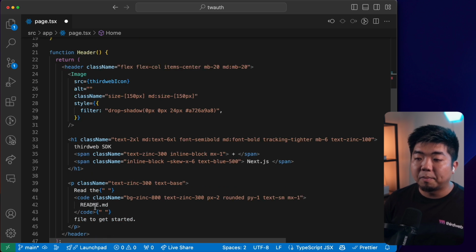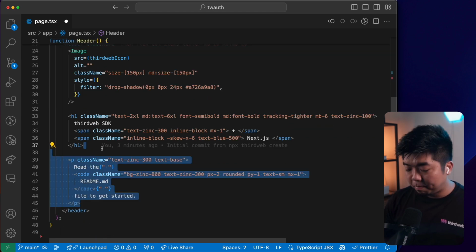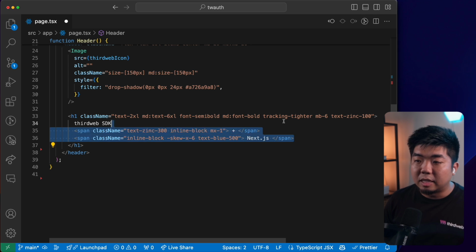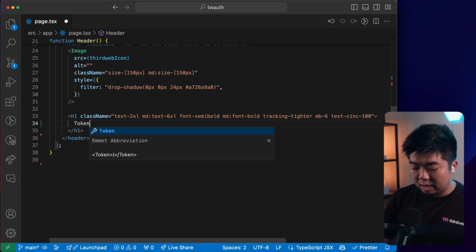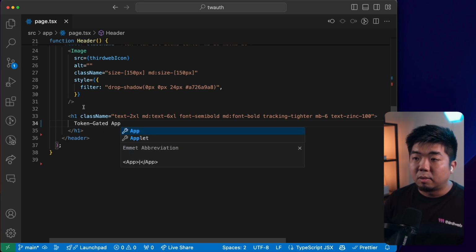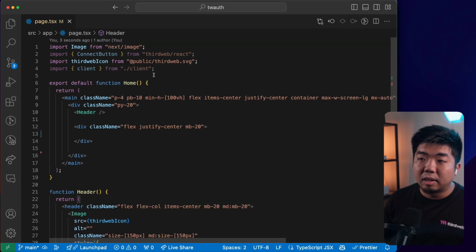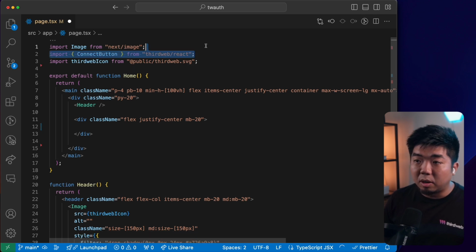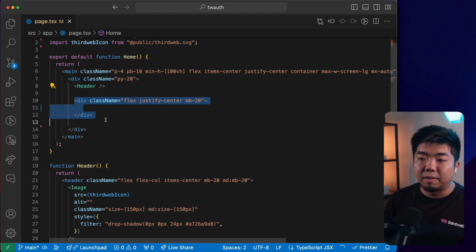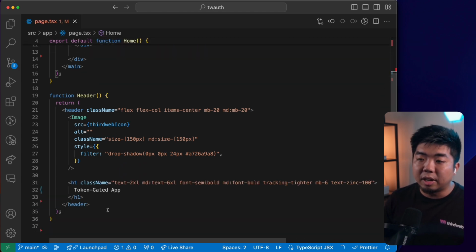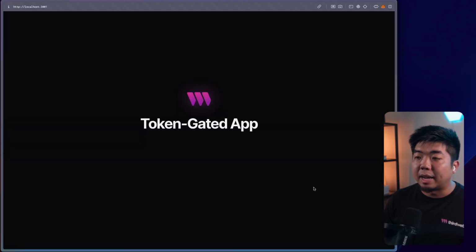And within the header, I'm going to get rid of these p tags at the bottom here, get rid of these span tags within our title, and then we'll just rename this here our token gated app. We'll save that, and we'll get rid of these imports that we're no longer using. So right here, we have our home, we have our header, we have a blank div here, which we're going to add our own connect button component in later. And then our header here, we kind of just removed everything, but we left the image and the title right over here.